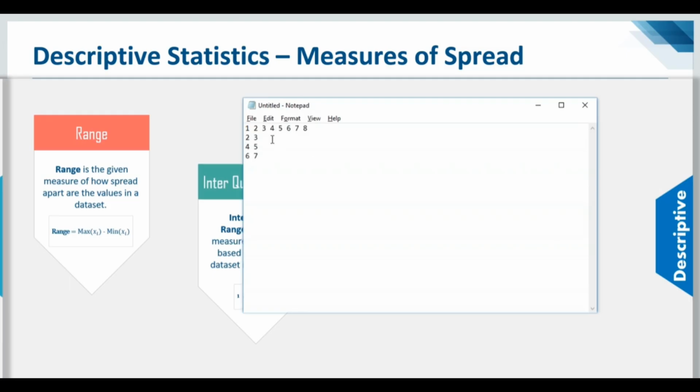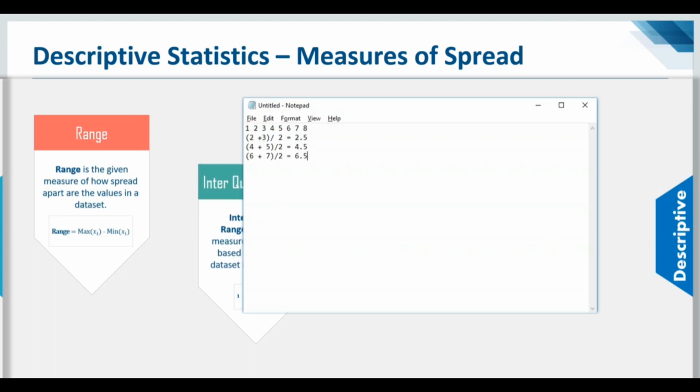So let me quickly calculate the average. I'll add these two terms and divide by 2. So 2 plus 3 by 2, that's 5 by 2, which is 2.5. Similarly, 4 plus 5 is 9, and 9 by 2 is 4.5. So I'm going to put 4.5 over here. And then finally, let's add 6 plus 7. That is 13 by 2, which is 6.5.